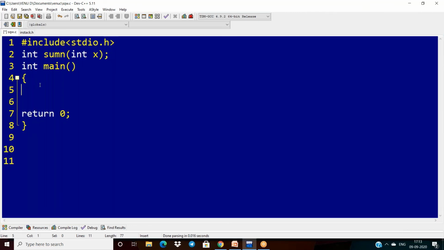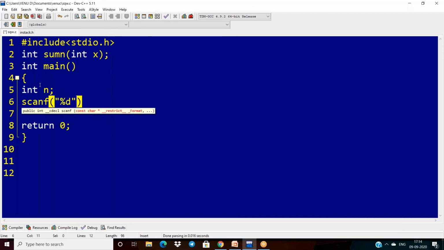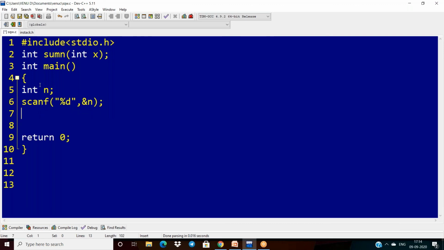Next I have to read the input: scanf percentage d comma ampersand of n. Now I am reading the input.